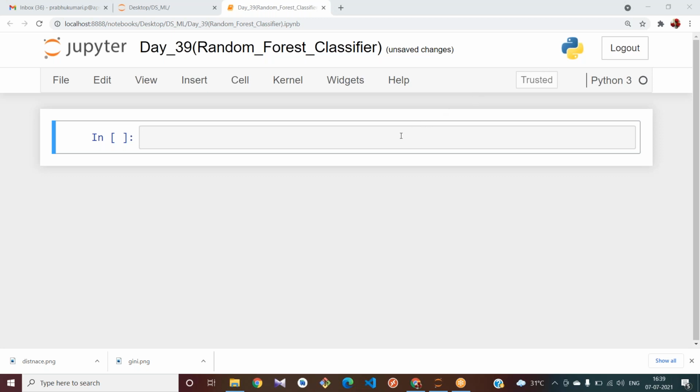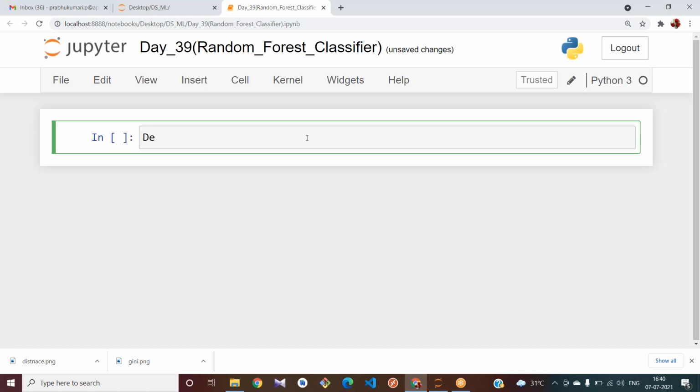Yes, yesterday we completed the decision tree algorithm, right? Today we are going to discuss the random forest algorithm. If you have to understand the concept of random forest, you need to know the concept of decision tree. Based on that only, we try to build the algorithm of random forest.